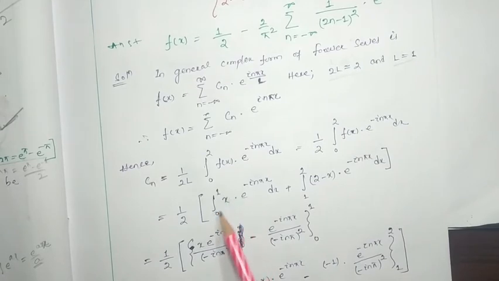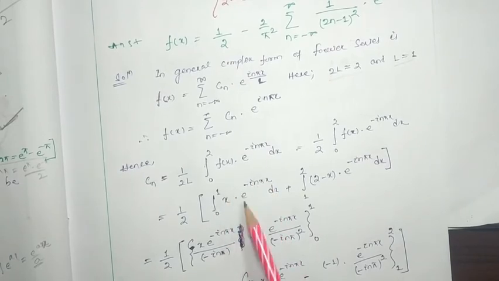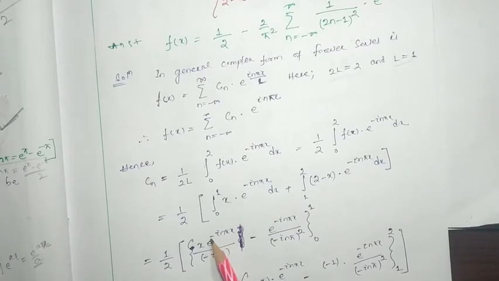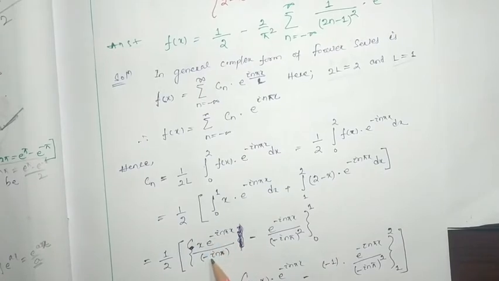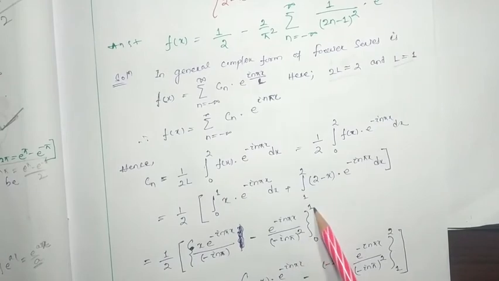If we consider the Kronecker method, this is g(x) and this is phi(x). So this will be g(x) phi: the integration of this one will be e to the power minus i n pi x by minus i n pi, minus g dash x, which is nothing but 1, and integration of this one e to the power minus i n pi x by (minus i n pi) square, from 0 to 1.